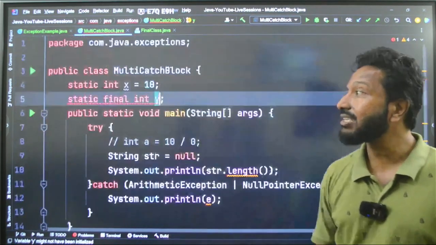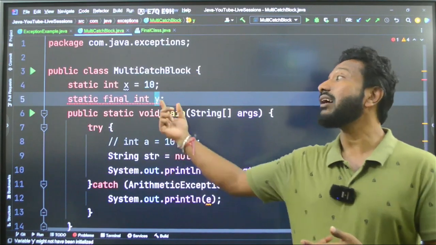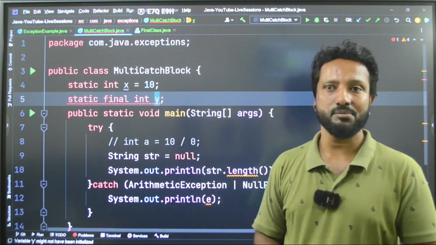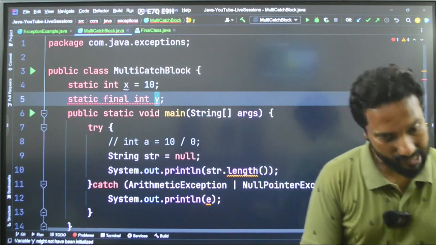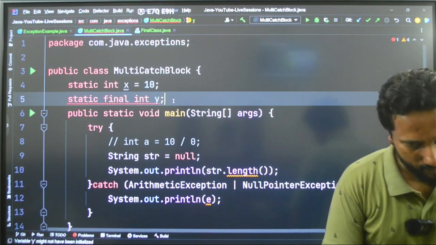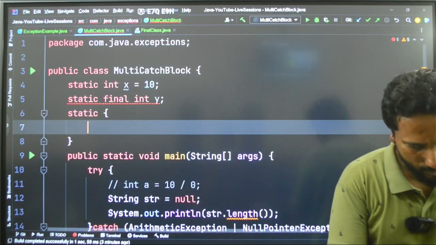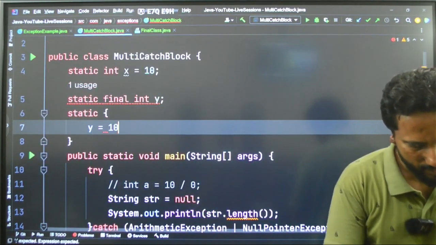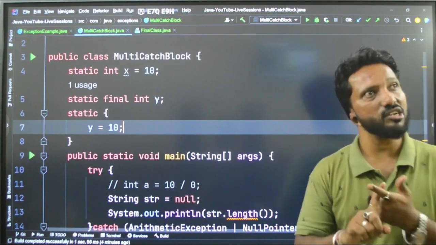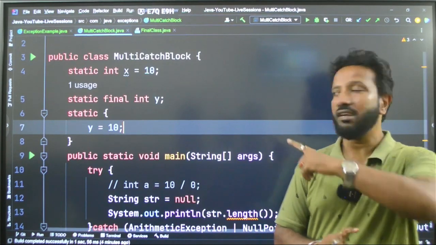Interviewers can ask you, where do you initialize this? This will be initialized in the static block. So y is equal to 10. Got it? Please remember this.